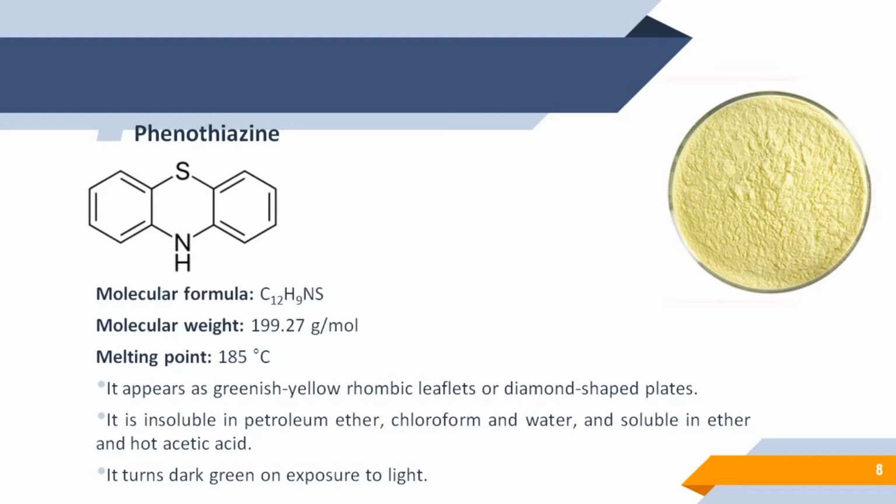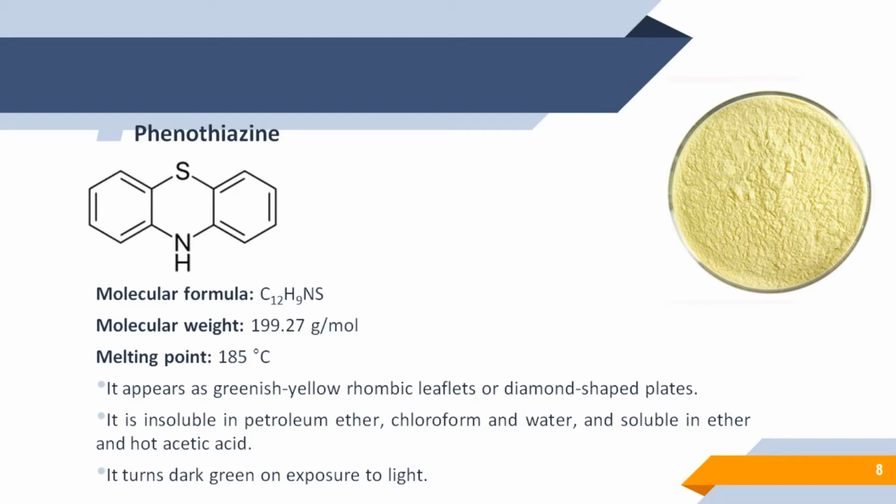Molecular formula for phenothiazine is C12H9NS. Its molecular weight is 199.27 gram per mole. Melting point of phenothiazine is 185 degrees Celsius. Now moving on to its appearance, it appears as greenish yellow rhombic leaflets or diamond shaped plates. So it is available in two shapes, rhombic leaflets or diamond shaped plates. It is insoluble in petroleum ether, chloroform and water, and soluble in ether and hot acetic acid.